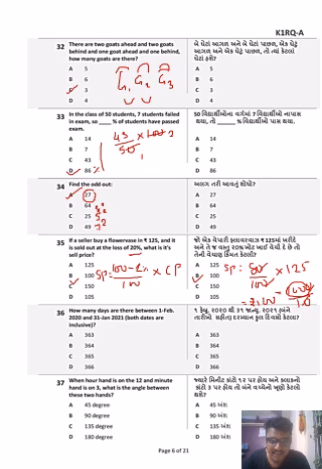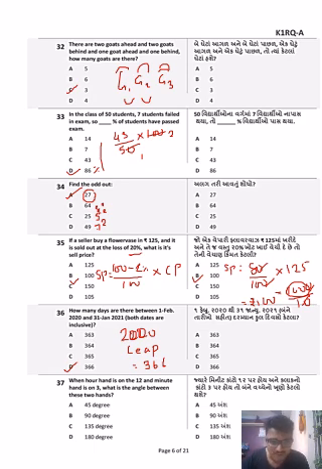How many days are there between 1st February 2020 and 31st Jan 2021? Both dates are inclusive. Okay, simple. 1st February 2020 and 31st Jan 2021. 2020 was a leap year. And how many days are there in a leap year? 366. Simple. The answer is 366 because it's a leap year. There is no calculation, just common sense.